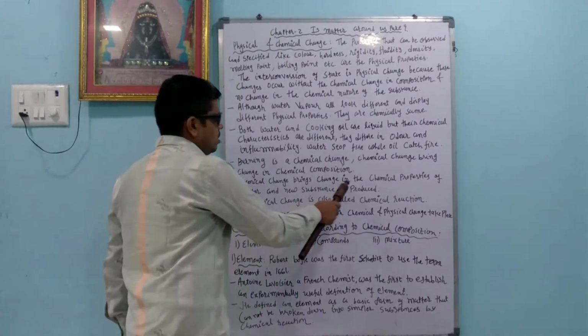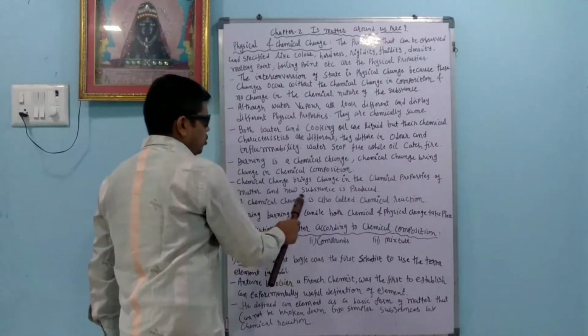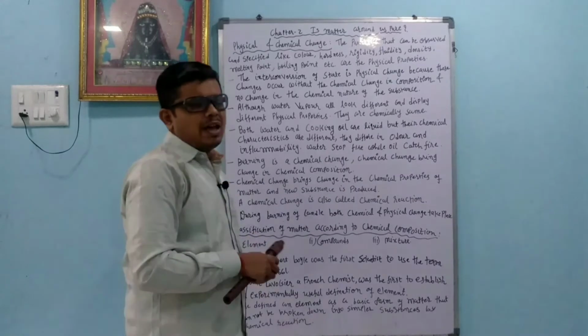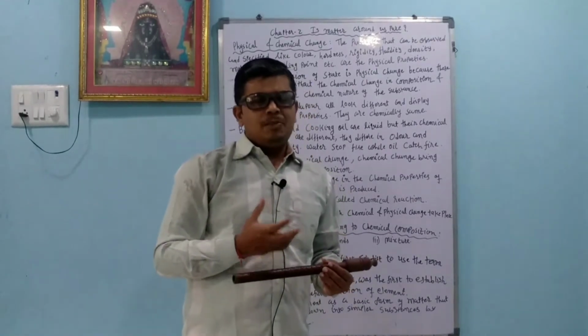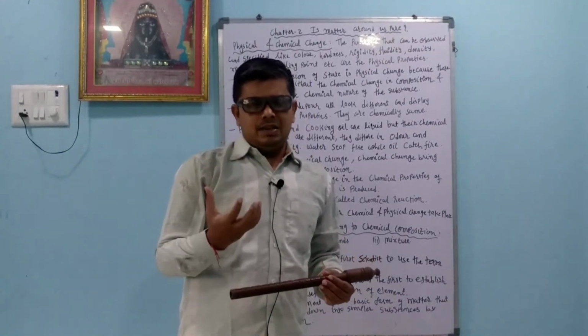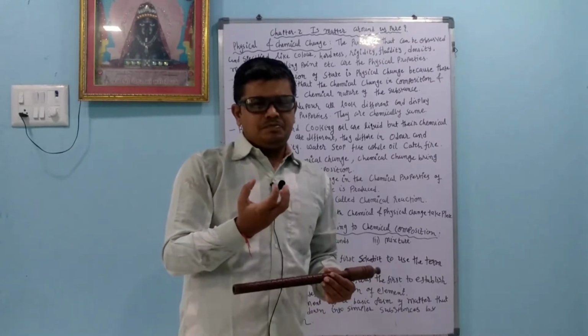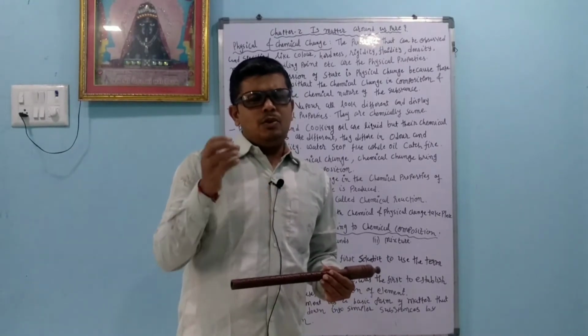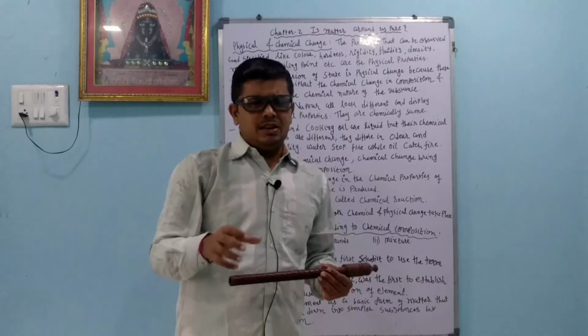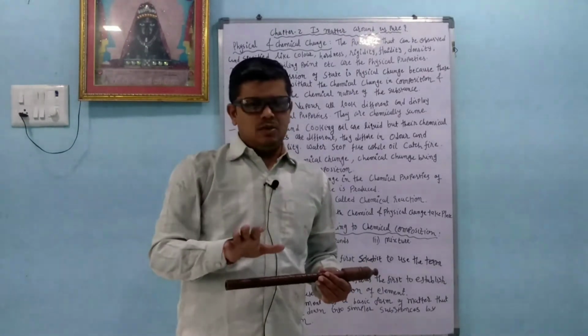Chemical change brings a change in the chemical properties of the matter, and a new substance is produced. Let us take one simple example, NaCl. NaCl is in the solid form. Whenever you dissolve it in water, it is in the liquid form, but it is NaCl only.